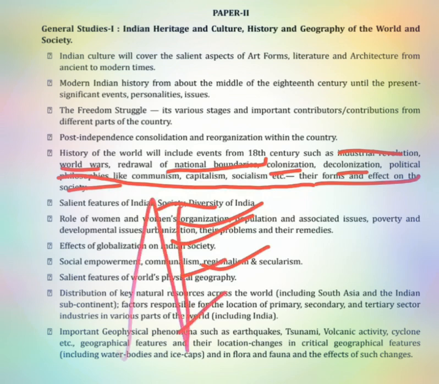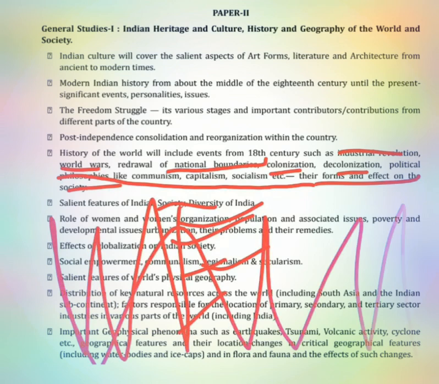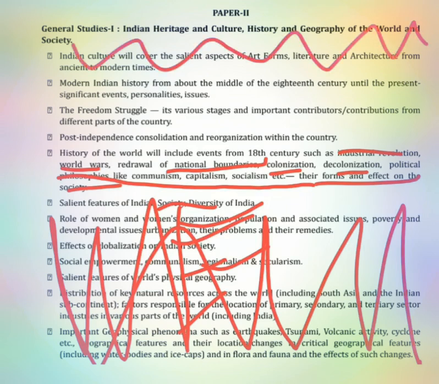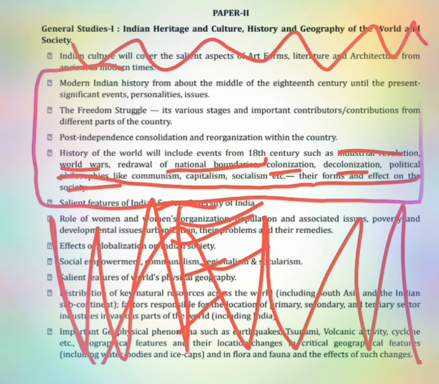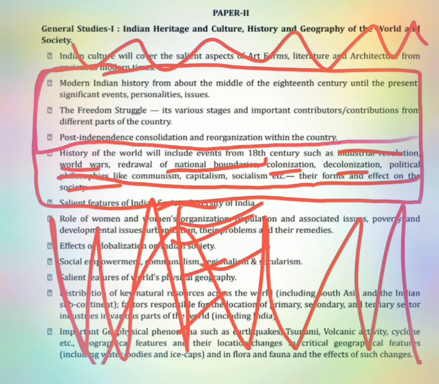So this is not history, though it doesn't concern us right now, and Indian culture doesn't concern us right now either. So what are we concerned with? The modern Indian history, the freedom struggle, post-independence, and world history. Part of this is there in the preliminary examination, and part of it is not. Why am I doing this?